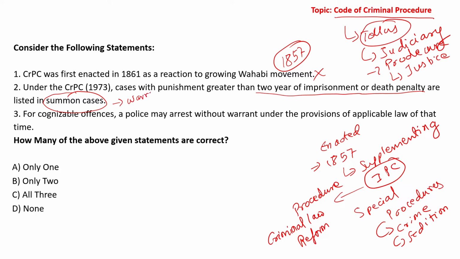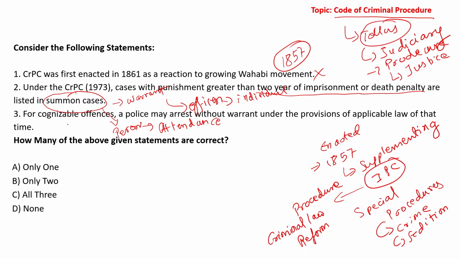Okay. What is the difference between summons and warrant? Summons is to the person whose attendance the court wants. Whereas warrant is with respect to an officer who must make appearance of the person possible. So warrant is to a police officer, जिसका काम है the individual जिसकी केस में रिक्वायरमेंट है उसे प्रोड्यूस करना. That is the difference. Alright, so imprisonment of 2 years or more or death penalty, they come under warrant cases, not summons cases.